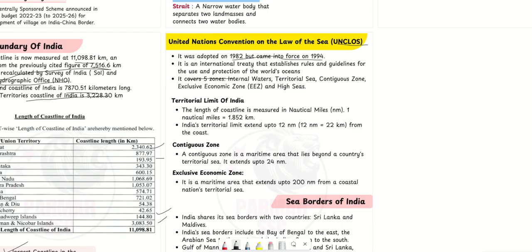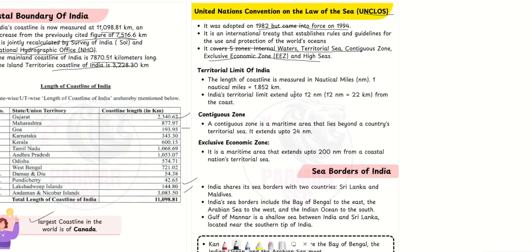It covers 5 zones: internal waters, territorial sea, contiguous zone, exclusive economic zone, and high seas. Distances are measured in nautical miles, and 1 nautical mile is nearly about 2 kilometers.